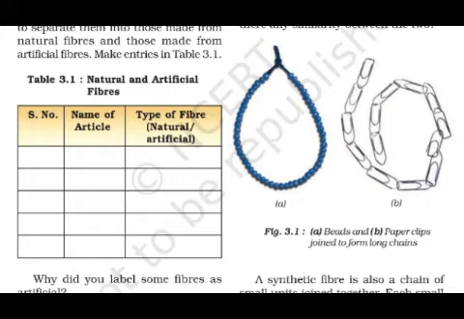You can see one table is given on your page, that is natural and artificial fiber, name of article, and made from natural or artificial fiber. You have to write: the first column is for serial number, the second column is for name of article, and the third column is for type of fiber. So which article is made from which fiber, natural or artificial, that you have to write. Okay, just complete this activity and write it in your notebook.